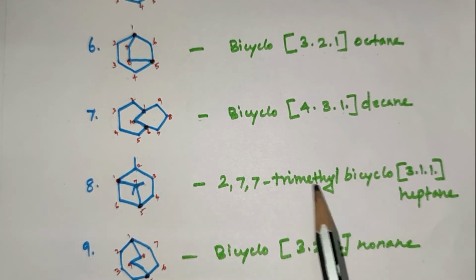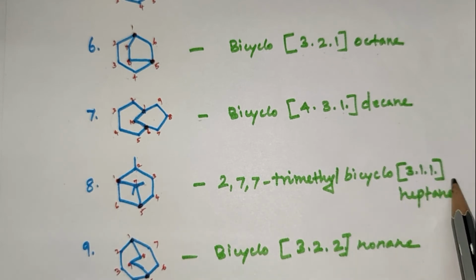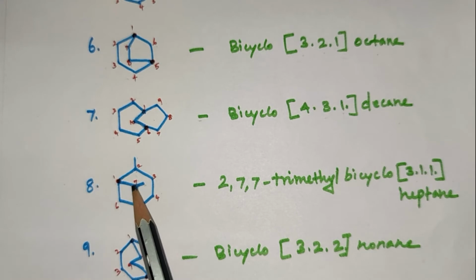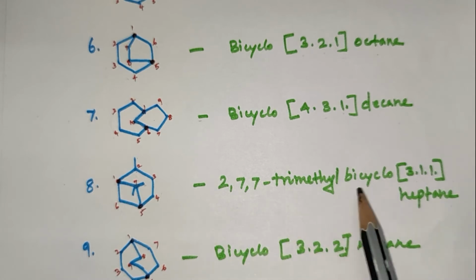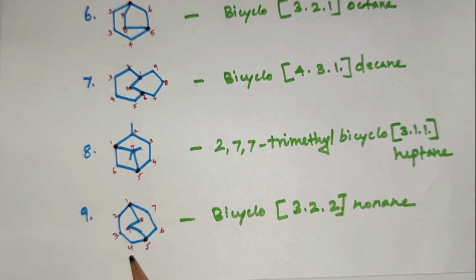2,7,7-trimethylbicyclo[3.1.1]. One is this connecting carbon, another one is this connecting carbon. The parent hydrocarbon is 7, so it is named heptane. 2,7,7-trimethylbicyclo[3.1.1]heptane. It is a bridged carbon. Between the bridgeheads, 2 carbon atoms are linked.